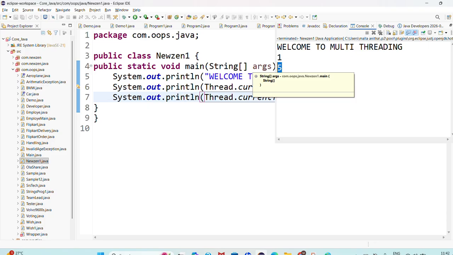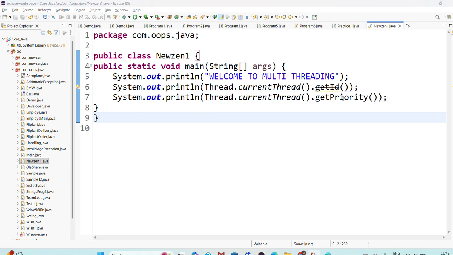For example, I want to give the priority, sir. Now for example, I want to create one thread. That thread I want to give priority 1. So the thread which has priority 1, that thread should execute first. Okay, right? So the remaining threads will execute later. Now you guys are able to understand, sir. Next, this is the story about the priority method.